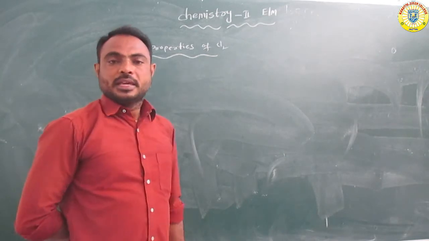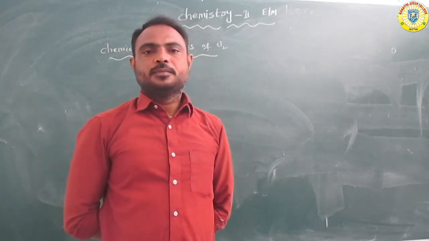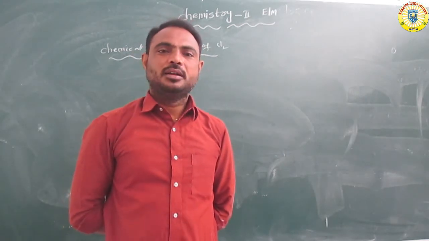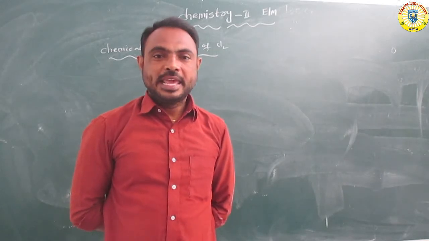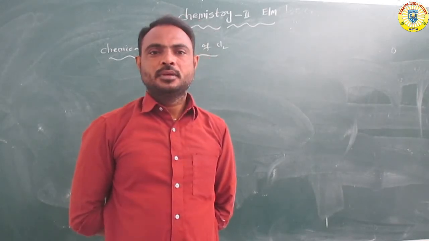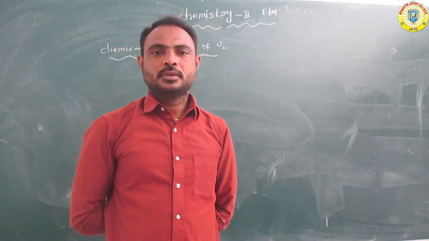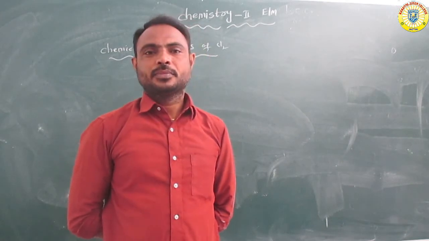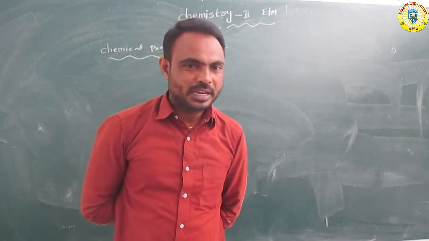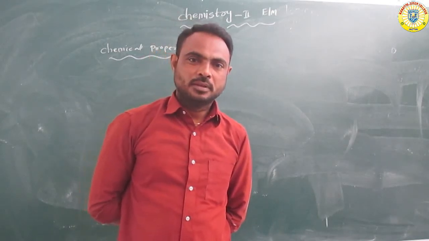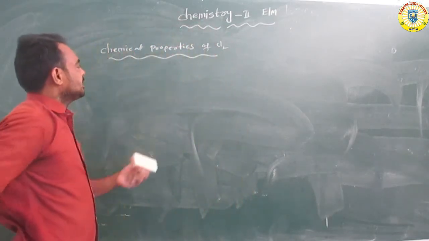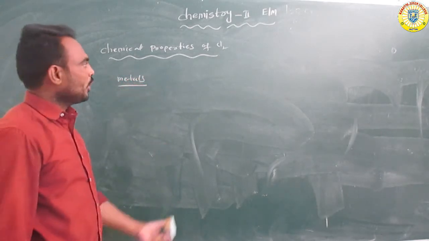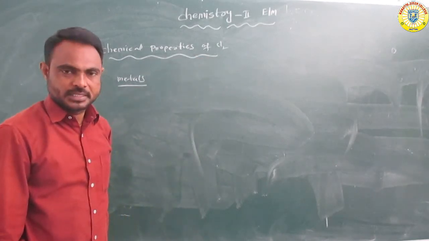So, the chemical properties of chlorine. Overall, chlorine gas reacts with a number of components like metals, non-metals, alkaline components, basic components. Different types of metals, non-metals. First of all, it reacts with metals. Chlorine reacts with the metals.